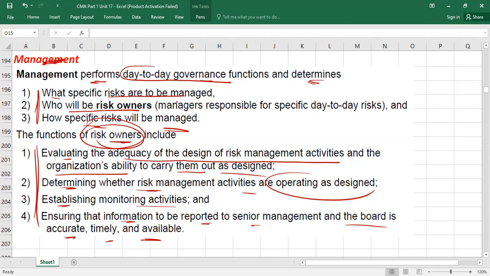What could the question be? He will give you a question like which is the responsibility of the risk owner. He will give you 4 options. If any option has this information, that will be the answer. Sometimes he may ask which is not the responsibility of the risk owner. So if any option gives something other than these 4, it means that is not the responsibility of the risk owner. Understood? Because theory, you have to obviously understand first, then the wording should also be in your mind to tackle the question.